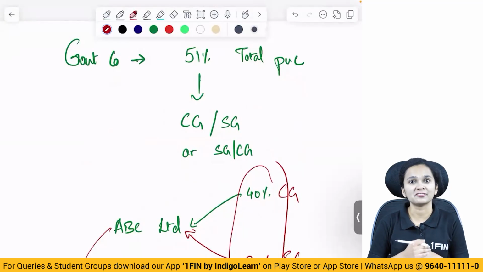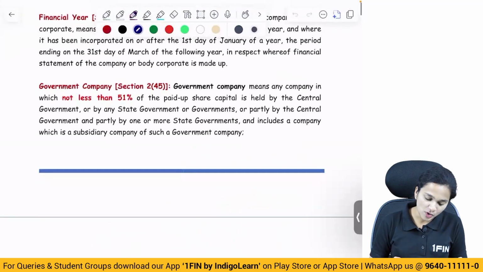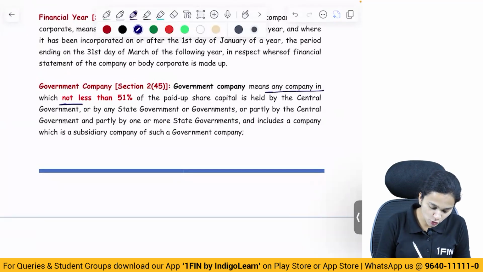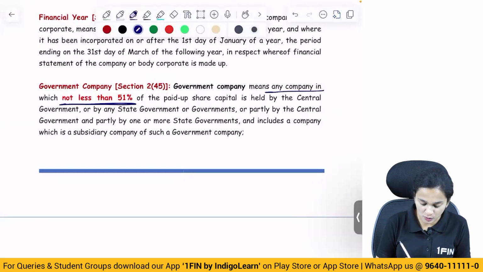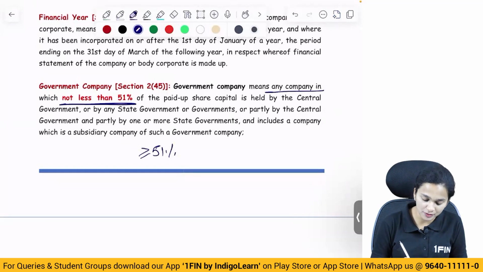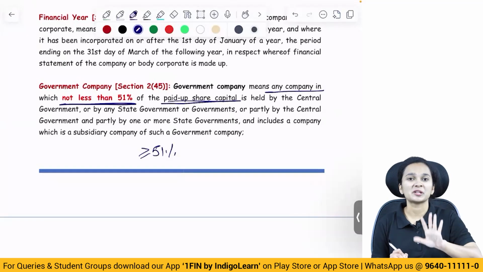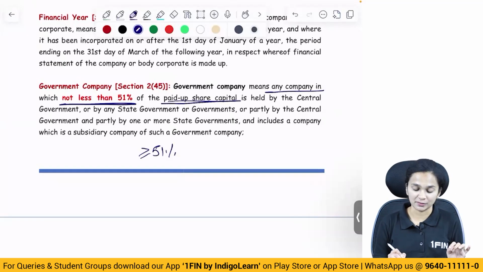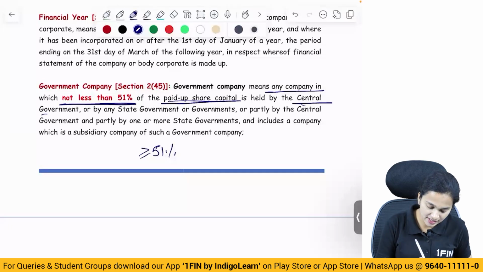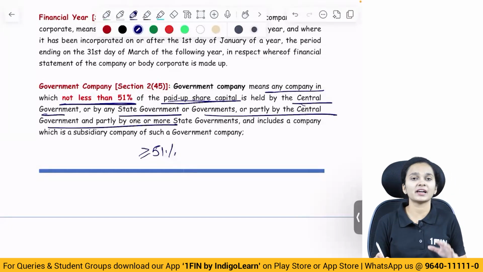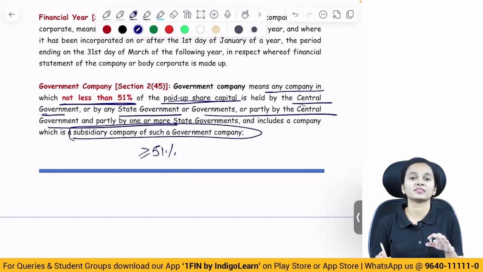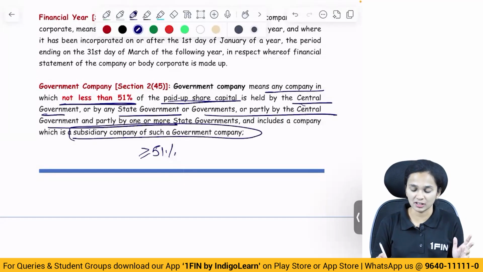Let's now have a look at the definition of government company. Government company means any company in which not less than 51%, that is, greater than or equal to 51%, of the paid up share capital is held by either the central government or state government, or partly by center and partly by one or more state governments. It is paid up share capital here, it is not the total voting power. It also includes a company which is a subsidiary of a government company.